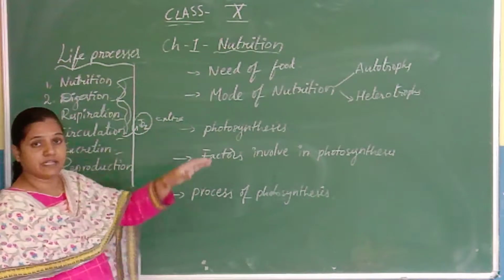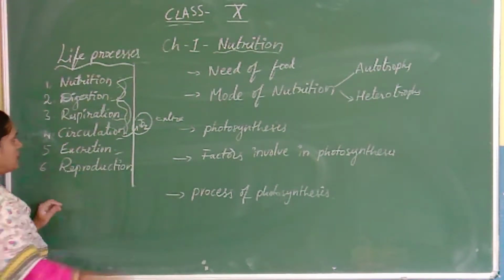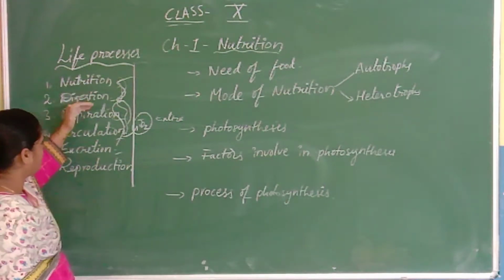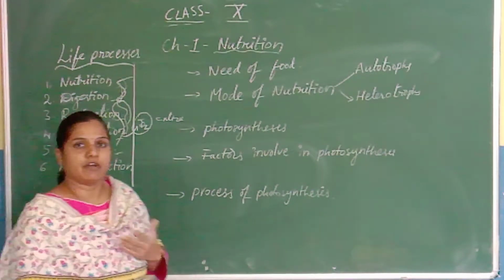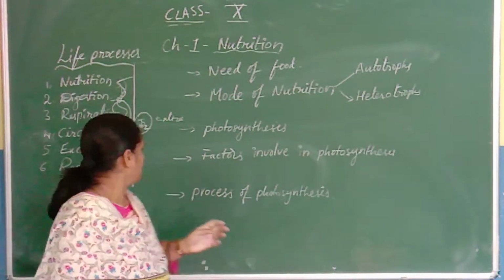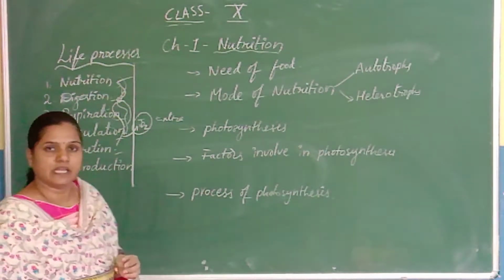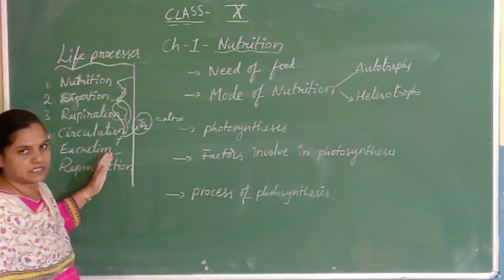So they should be released outside of the body. That process is carried out by excretion. So there is a link among these 5 processes. If any one of the processes stops functioning, our life will be threatened. You will learn about all these life processes in biology.